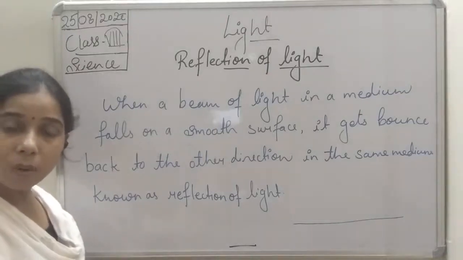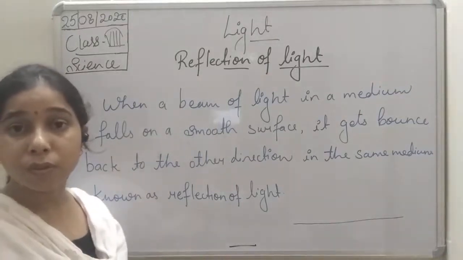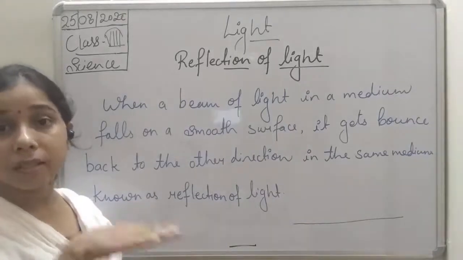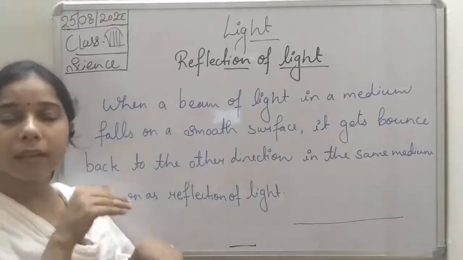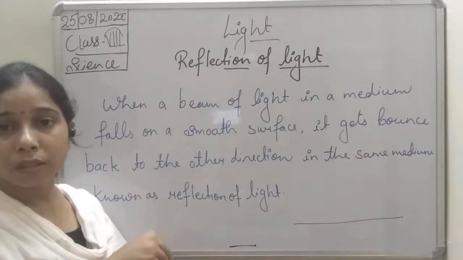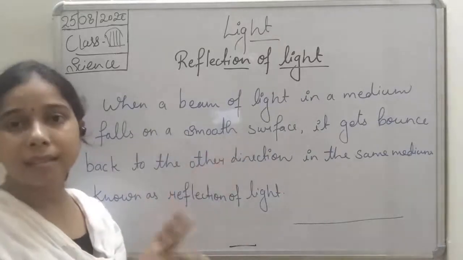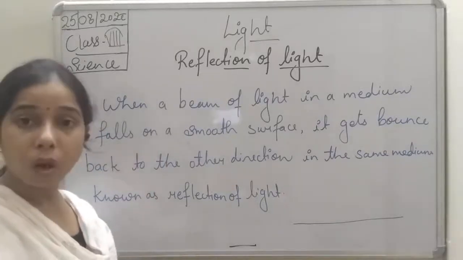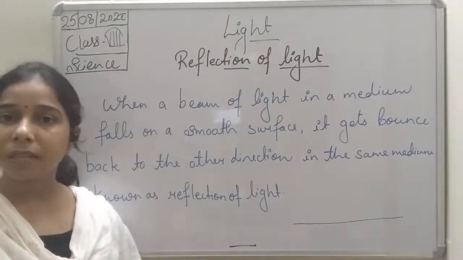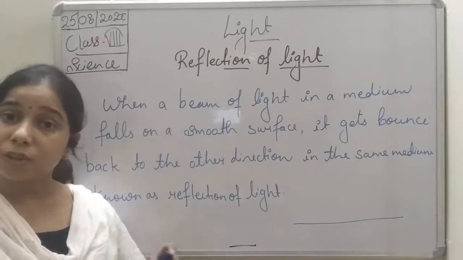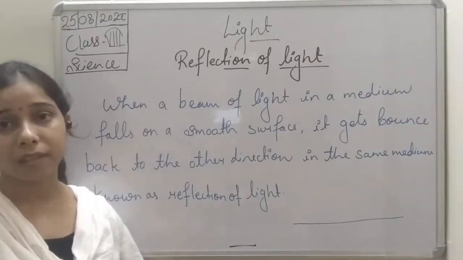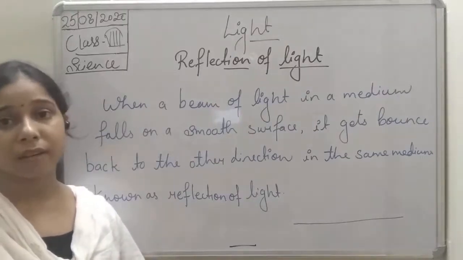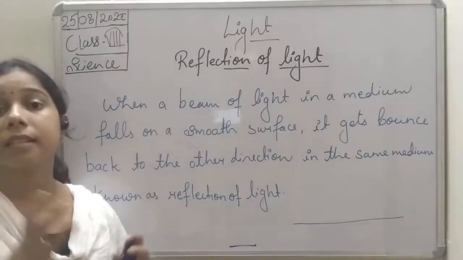So you see here, student, if a surface is there and we consider this surface a smooth surface. Okay, why are we considering a smooth surface, student? Because it is an even surface. You know that if the surface is even, then it will allow all the light which is falling on it to bounce back in the same direction. And that is why we are talking about the smooth surface. Although reflection of light also takes place on a rough surface, the direction of the reflected light will be different when the light gets reflected in the other direction. They get scattered.